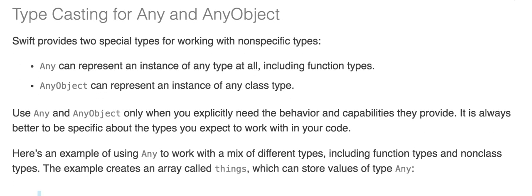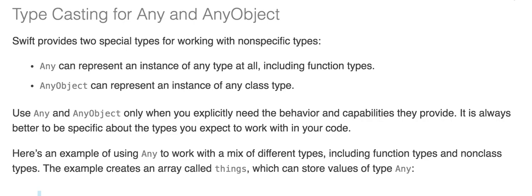Typecasting for Any and AnyObject. Swift provides two special types for working with non-specific types. Any can represent an instance of any type at all, including function types. AnyObject can represent an instance of any class type. So use Any and AnyObject only when you explicitly need the behavior and capabilities they provide. It's always better to be specific about the types you expect to work with in your code. Here's an example of using Any to work with a mix of different types, including function types and non-class types.